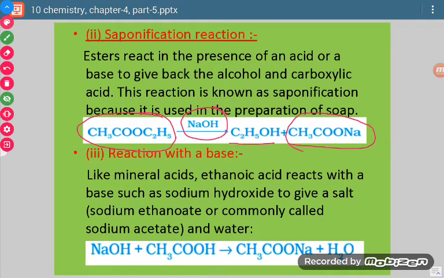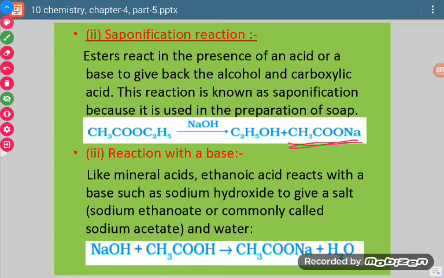So here it breaks just like this way. From here it will break. C2H5 will attach itself with OH. It will form C2H5OH, and CH3COO will combine with Na to form the compound CH3COONa. And in general this is the form of soap.